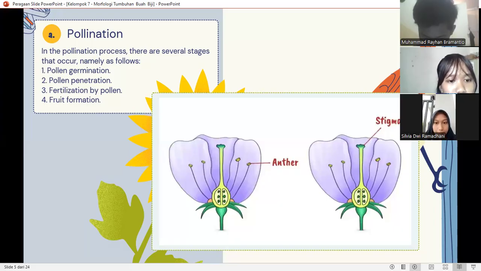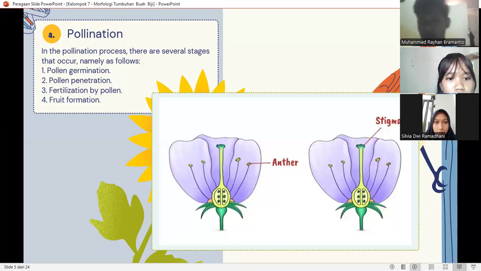The second is pollen penetration. It is the process of the pollen tube entering the pistil tissues towards the ovary. Pollen tubes will begin to form 9 hours after pollination. After these 9 hours, the pollen tube will pass through the layers of pistil cells towards the ovule. When it reaches the ovary, preparation will occur for the release of male gametes.